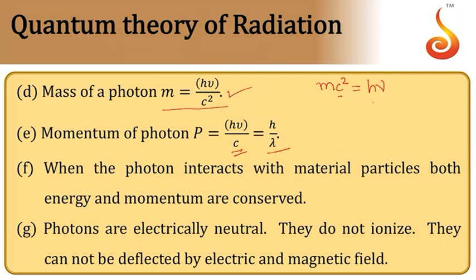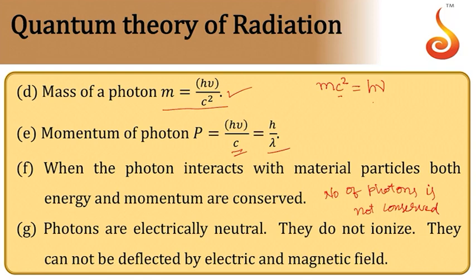When a photon interacts with material particles, both energy and momentum are conserved, but the number of photons is not conserved. Remember this, the number of photons is not conserved. That means in any process, a single photon may give rise to two photons of smaller energies, or a number of small energy photons may combine to form one larger photon.